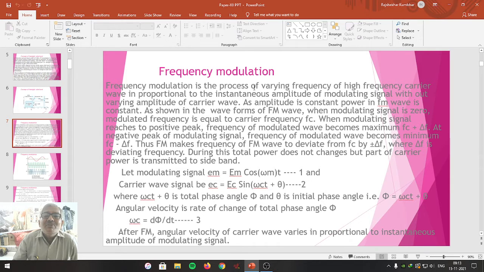Frequency modulation is the process of varying the frequency of the high frequency carrier wave in proportion to the instantaneous amplitude of the modulating signal, or signal to be communicated or transmitted, without varying the amplitude of the carrier wave. Means here amplitude remains constant, frequency changes. As amplitude is constant, power in the frequency modulated wave is constant. FM means frequency modulated. Please do remember.